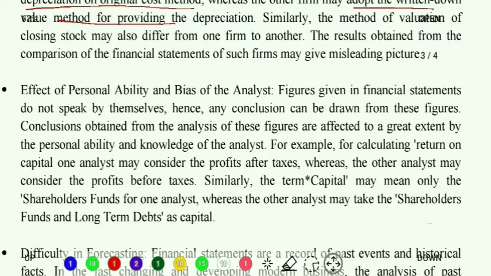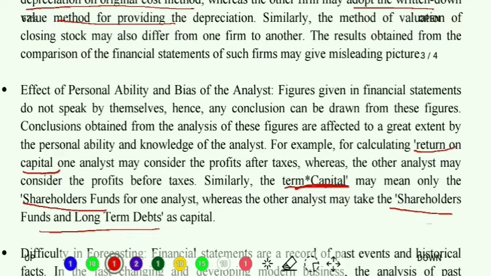For example, for calculating return on capital, one analyst may consider profits after tax, whereas another analyst may consider profits before tax. Similarly, when we are considering the term capital, for one analyst it can be only shareholders fund, and for another analyst it can be shareholders plus the long-term debts. So did you understand? This is on the perception of the analyst who is doing the analysis.